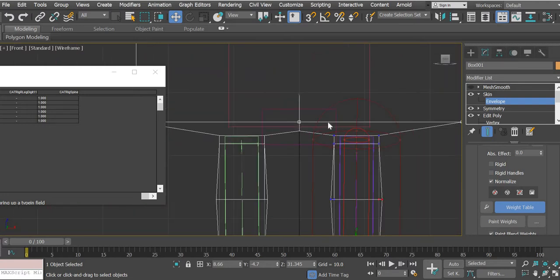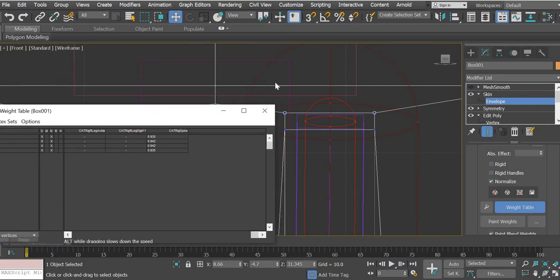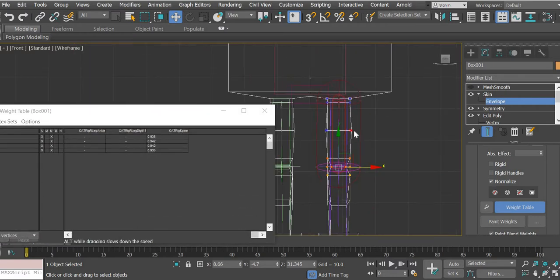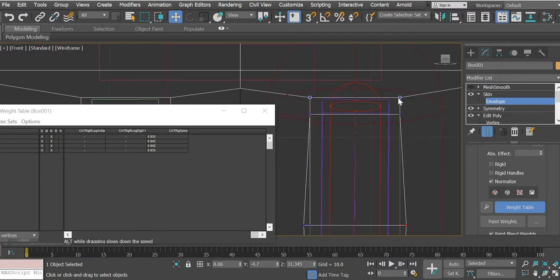Now, either the vertices will be affected by one bone or at the max two bones. Okay, so at the joints, two bones will be affecting the vertices. For example, these vertices will be affected by the spine, which is this top bone, and the left leg, which is this bottom bone. The top ones are closer to the spine, so they will have a bigger effect from the spine and lesser effect from the leg bone.